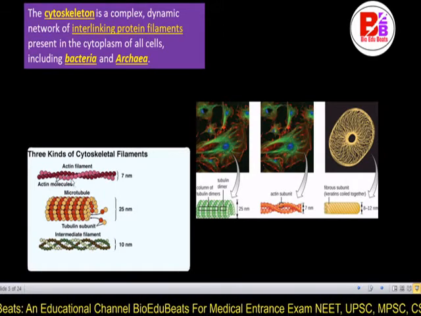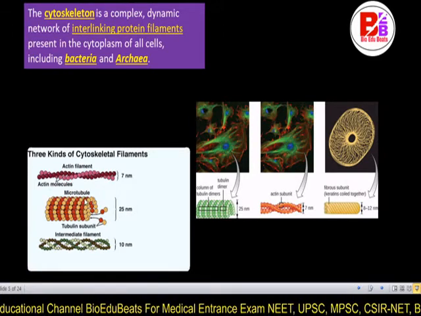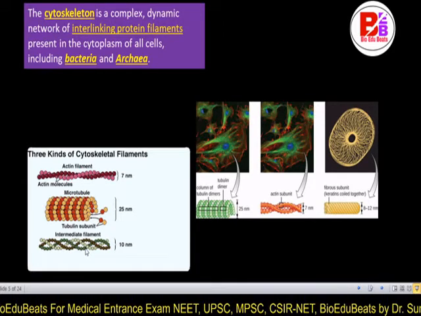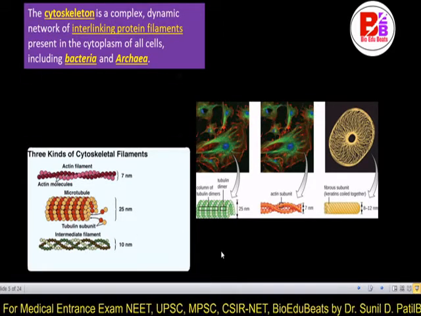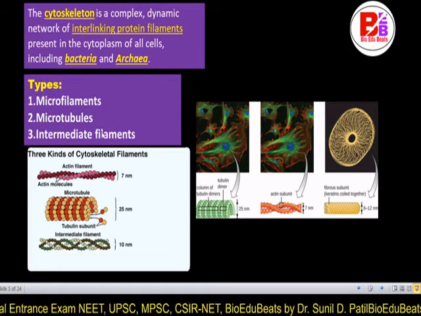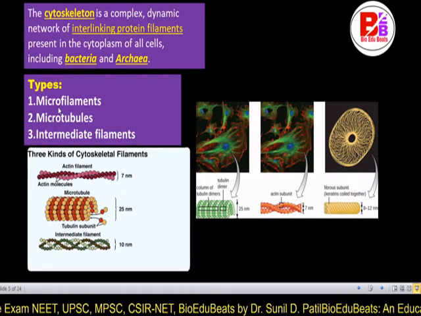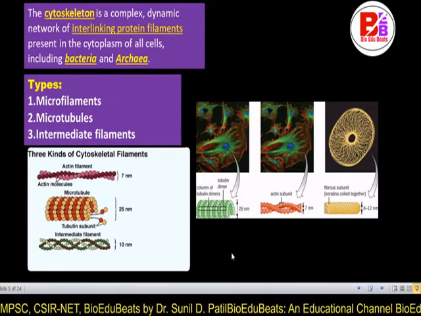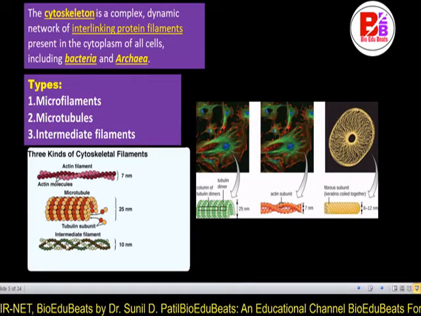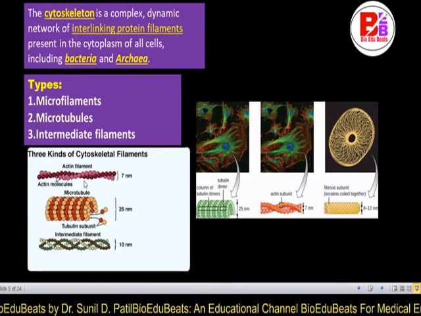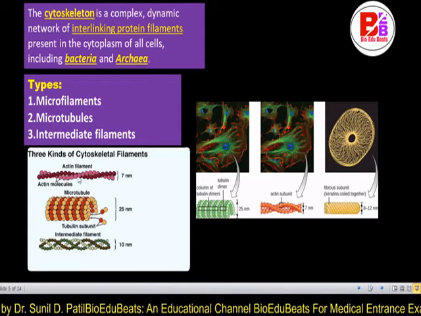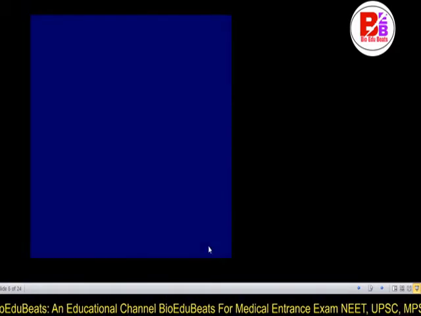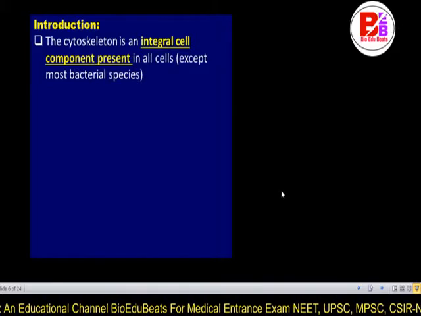In the figure you can see the actin filament, then the microtubule, then the intermediate filament, with their diameters given. There are 3 types of fiber: microfilament, microtubule and intermediate filament. So this is the microtubule, this is the intermediate filament, and this is the microfilament. The microfilament is made of actin fibers. We are going to see all these structures in detail.